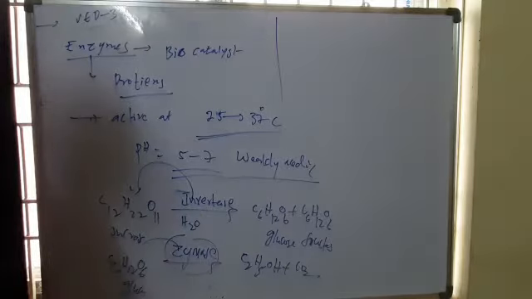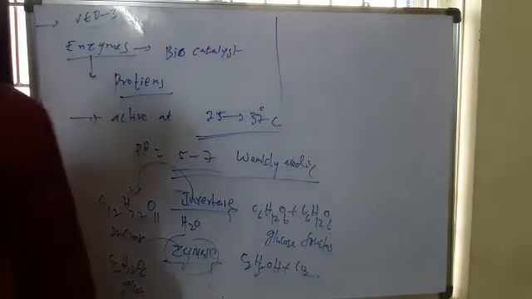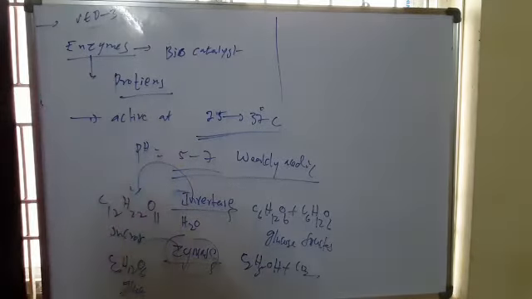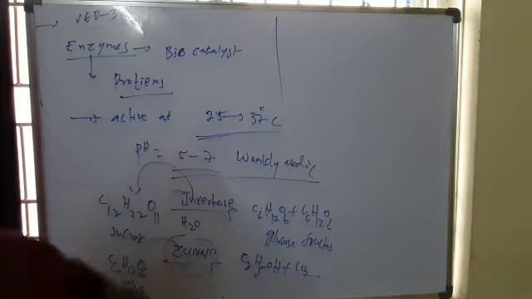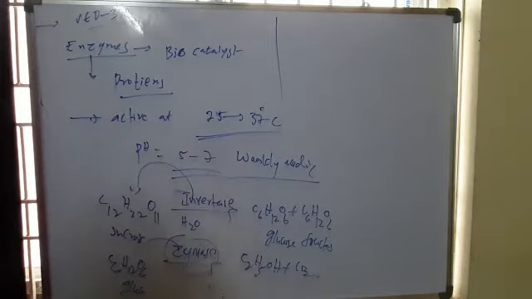Invertase enzyme is like this. Similarly, starch can be catalyzed by the diastase enzyme, maltose by the maltase enzyme, and urea by the urease enzyme.